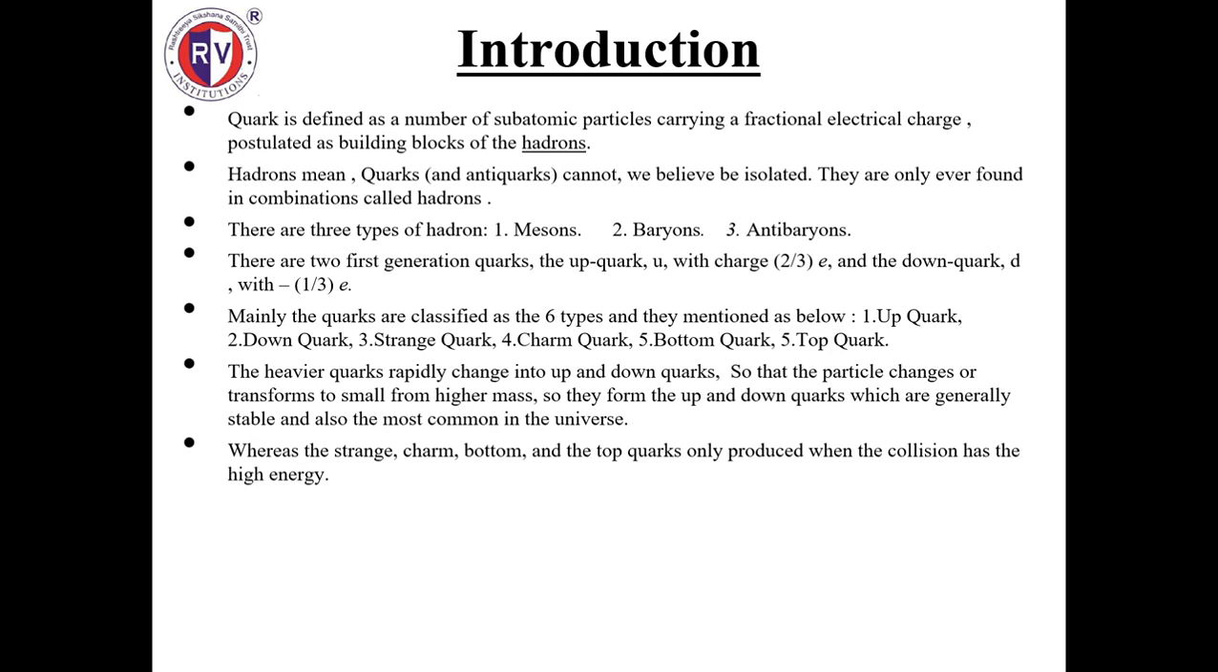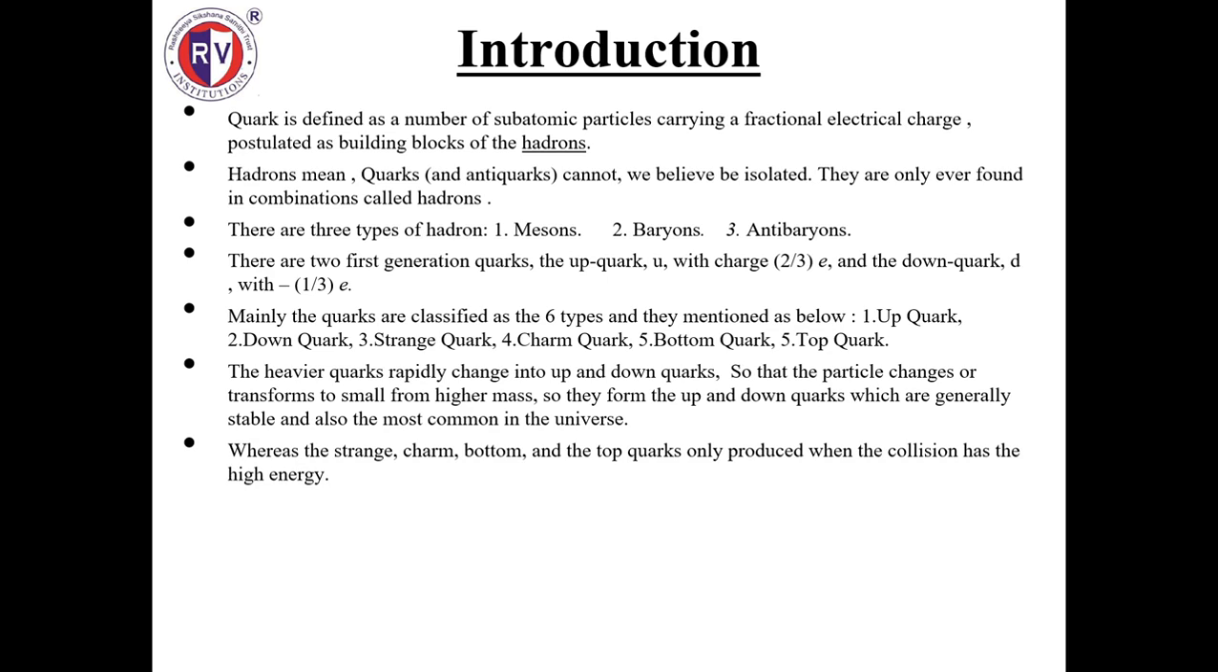Now, the quarks are classified into six types. First one is up quark, second is down quark, third one is strange quark, fourth one is charm quark, fifth one is bottom quark, and the sixth one is top quark. Based on generation, they also have three types: first generation, second generation, and third generation. The first generation has the up quark and the down quark. The second generation has the charm quark and the strange quark. The third generation has the top quark and the bottom quark.